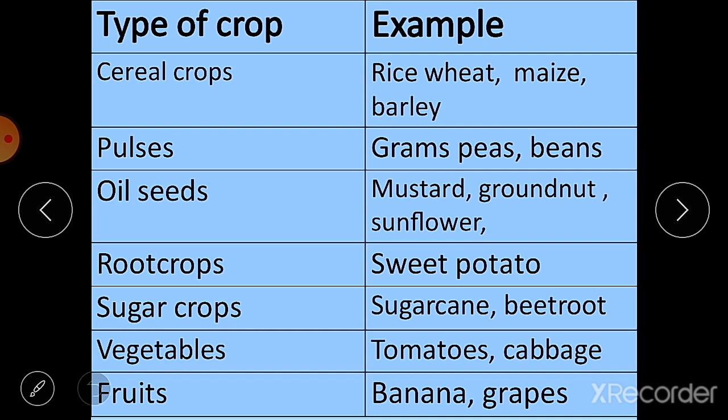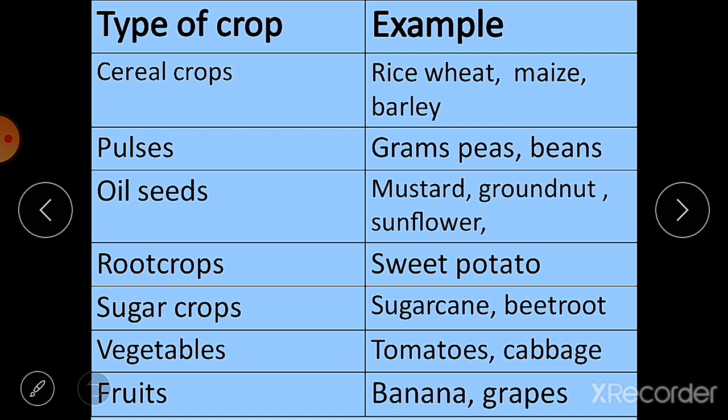Cereals constitute the large category of crop plants. In India, there are different types of cereal plants that are grown all over India. Cereals are plants from which food grains like rice, wheat, etc. are obtained. These food grains provide us with vital nutrients such as carbohydrates, proteins, vitamins, minerals and fibers.